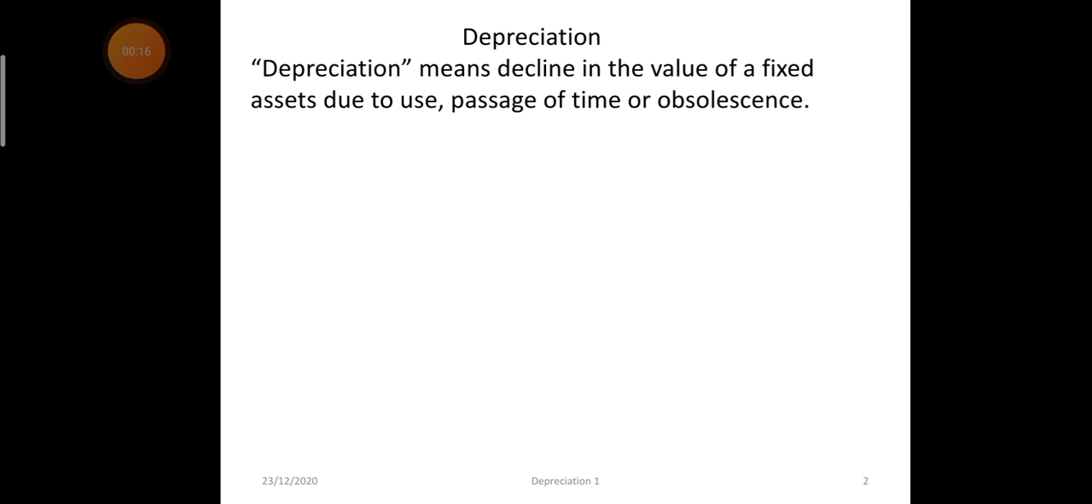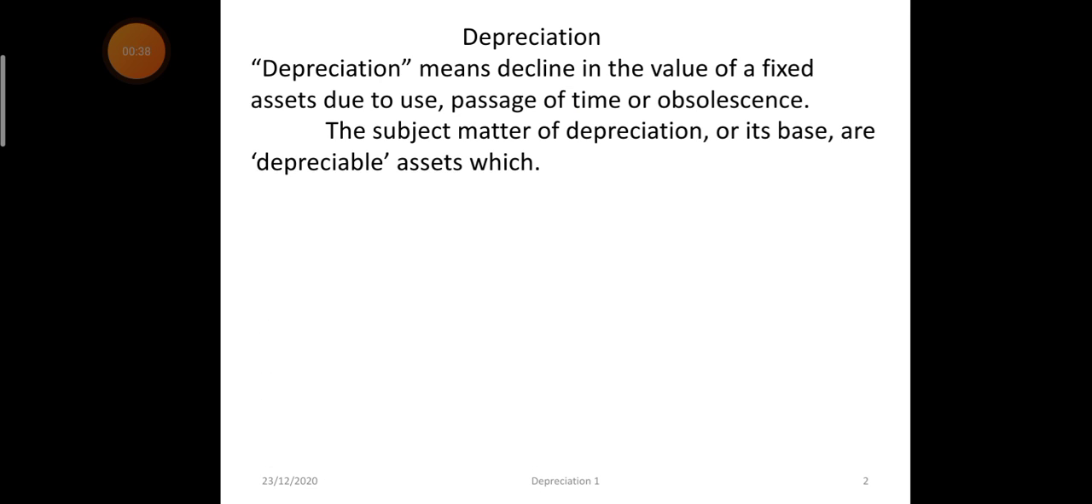Depreciation means the decline in the value of fixed assets or depreciable assets due to use, passage of time, or obsolescence. Obsolescence means a change in technology, or the technology has become old, so the value has gone down. So depreciation is the fall in the value of fixed assets because of usage or effects of time or obsolescence.